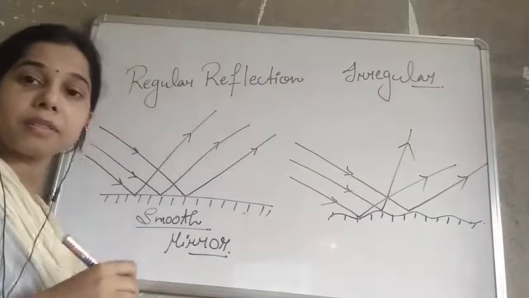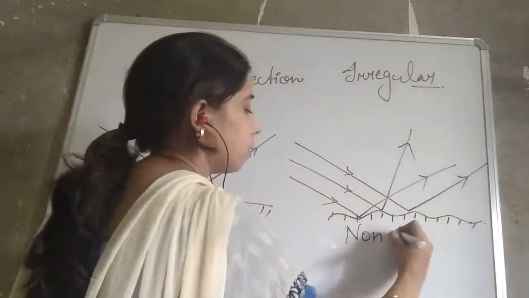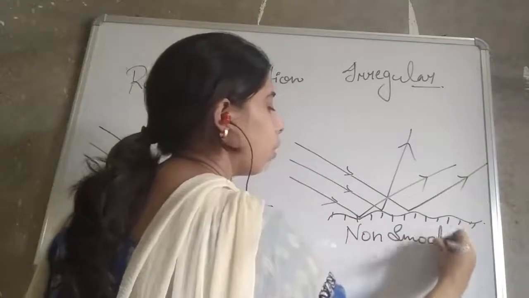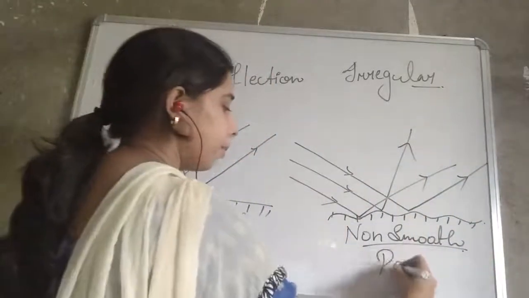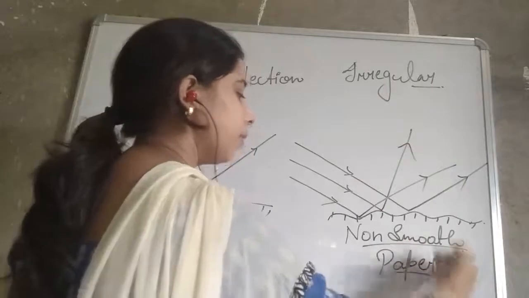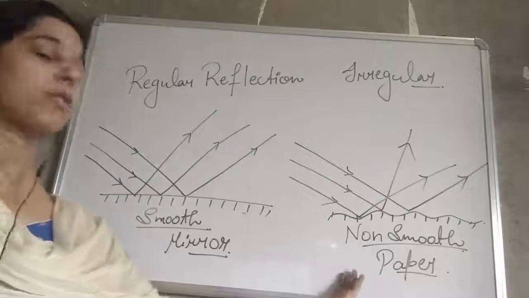The surface is not smooth. So we can write here non-smooth or not smooth. Any object you can take, like a piece of paper. So this is the surface of a mirror and this is the surface of a paper.